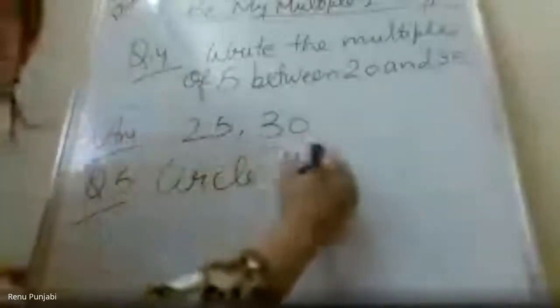Ma'am, your video is hanging up, ma'am. That is why. Your video is hanging up. Madhuri ma'am, tell me. Ma'am, it is much blurred. It is completely blurred. Renu ma'am, can you please stop giving your advices?